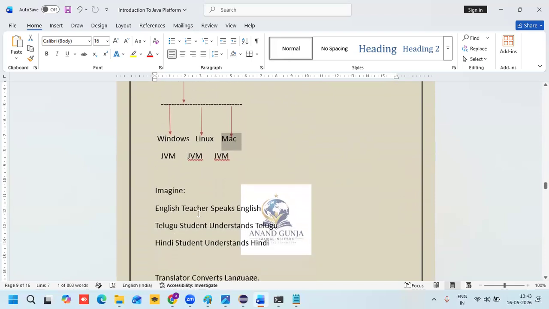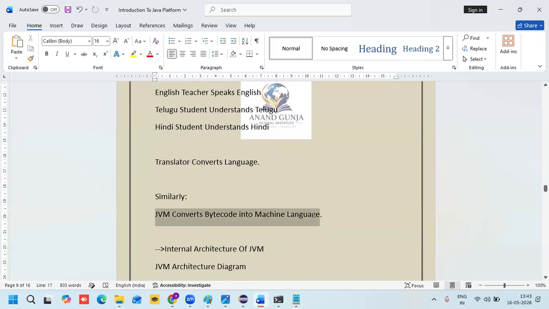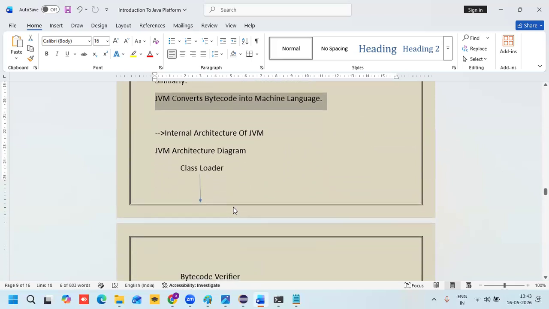Imagine an English teacher. What does the teacher speak? English only. The English teacher speaks English, the Telugu student understands Telugu, and the Hindi student understands Hindi. Then a translator converts the language. Similarly, the JVM converts bytecode into machine code. The JVM is the mediator. So now we'll see the internal architecture.